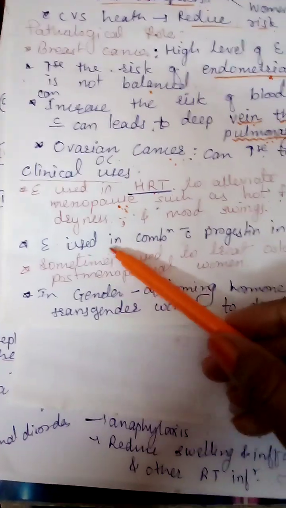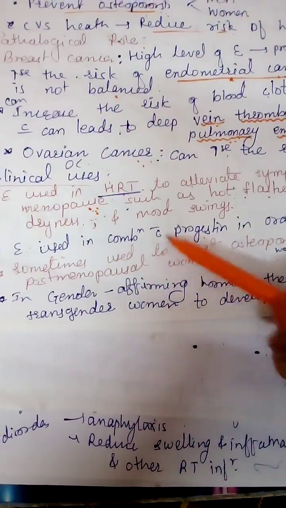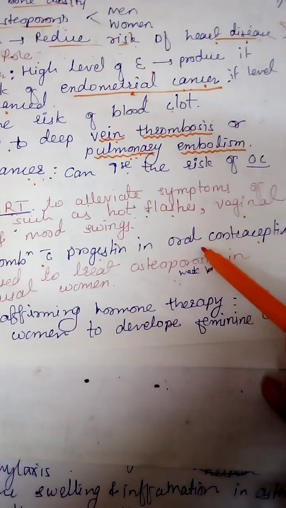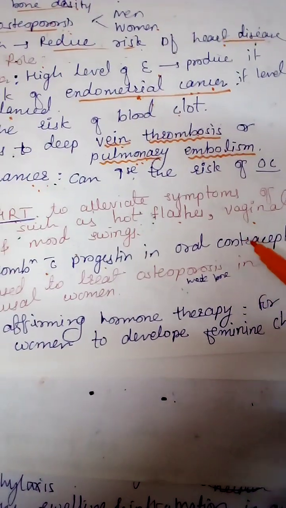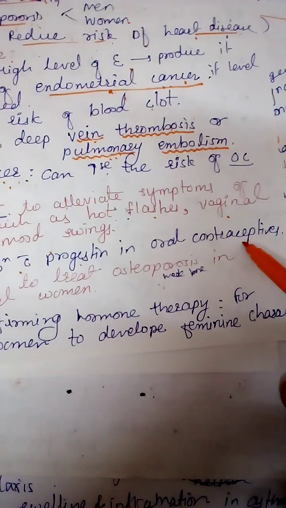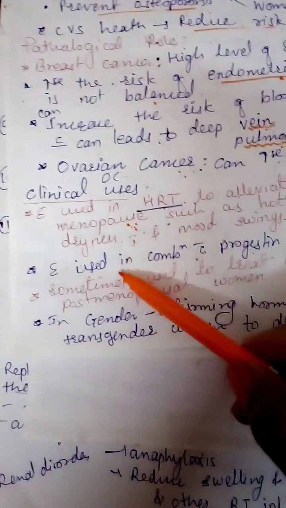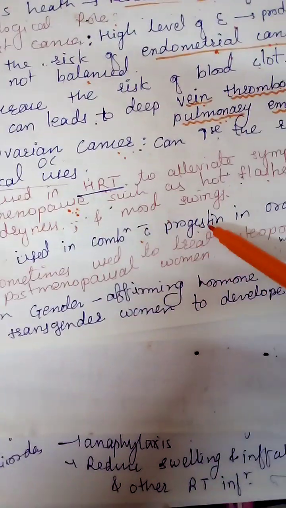Next, estrogen along with progestin in combination is used in oral contraceptives, mainly to avoid unwanted pregnancy. These oral contraceptives are mainly used, which are the combination of estrogen and progestin.